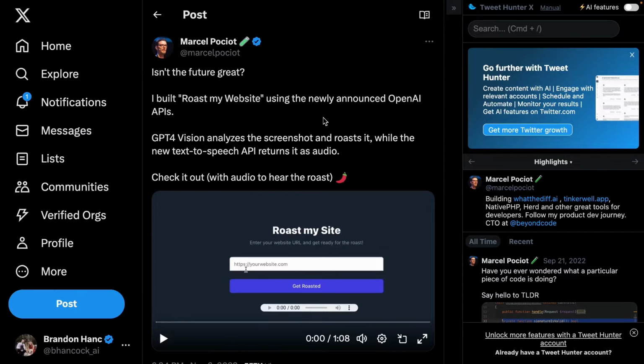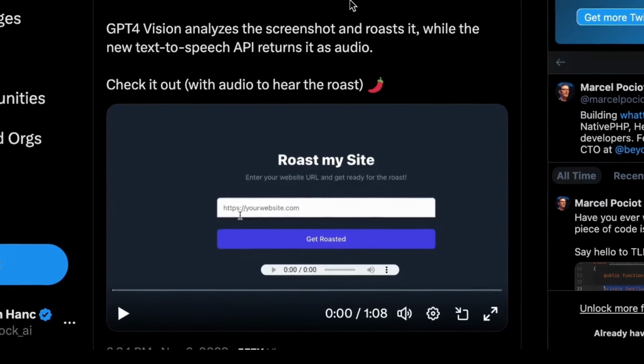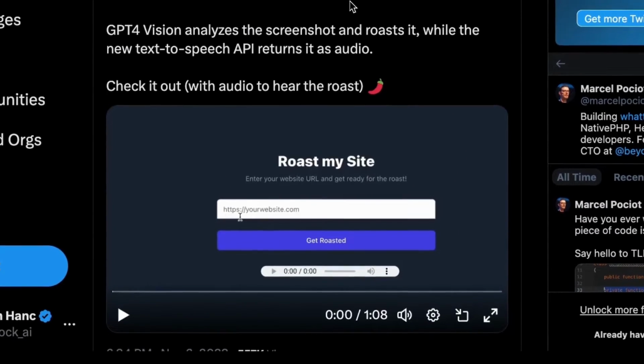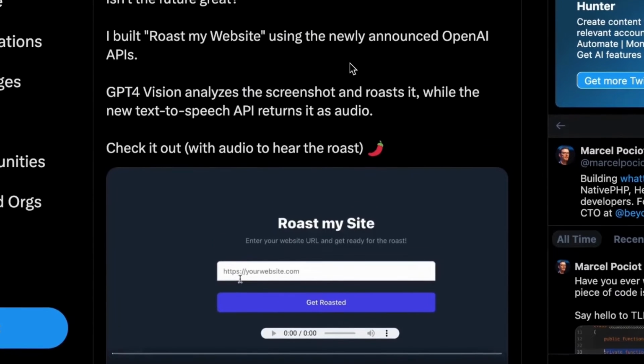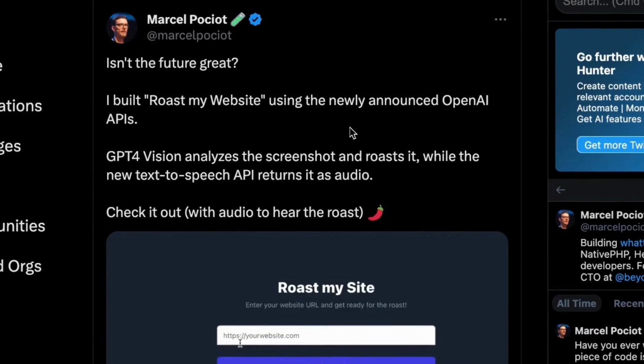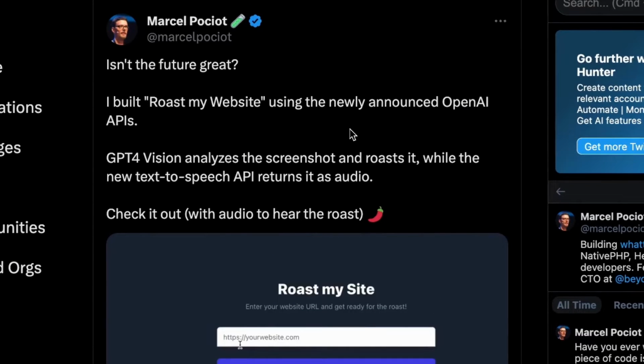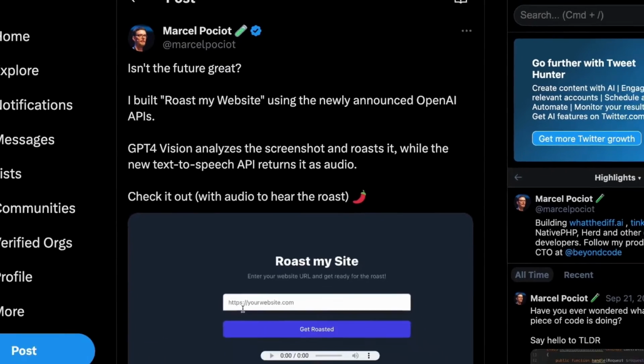So in the next example, Marcel built a Roast My Website app that takes a screenshot of your website, uses the Vision API to analyze it, generate a roast, and then from there it uses the text-to-speech API to say the roast to your face. Let's go ahead and listen to it out loud.